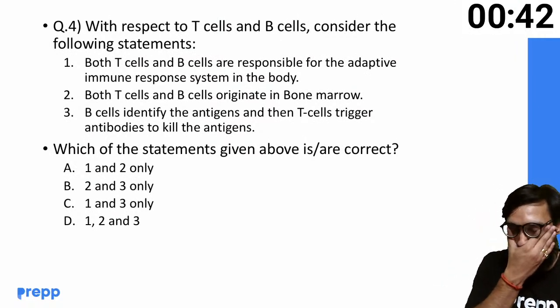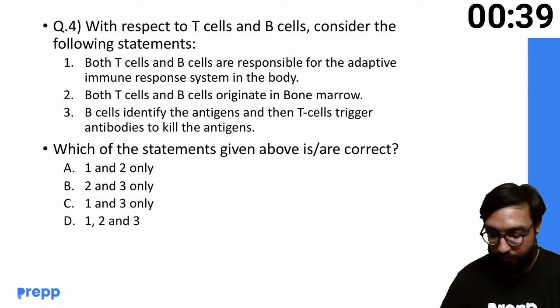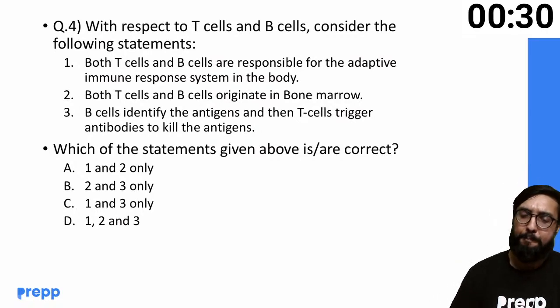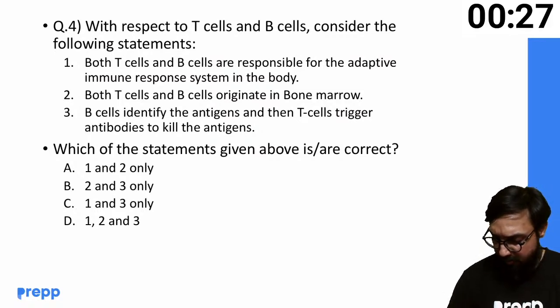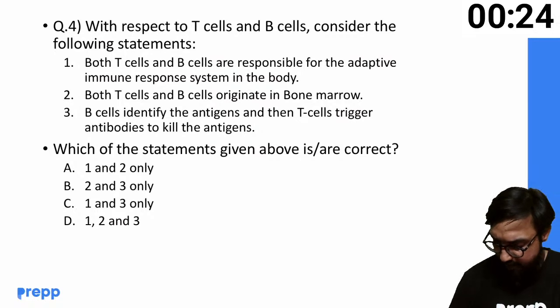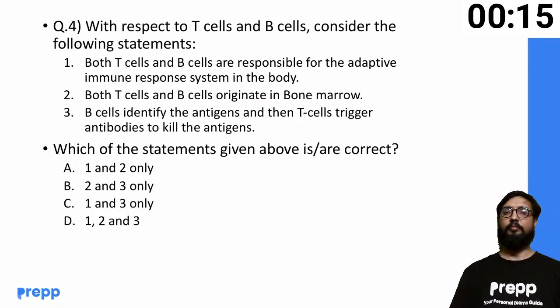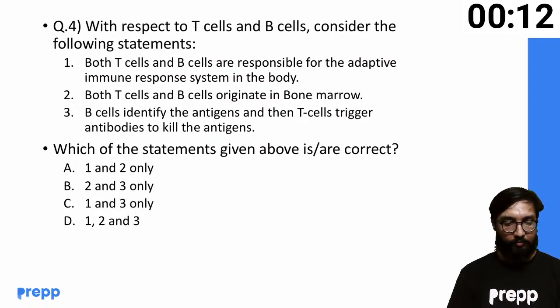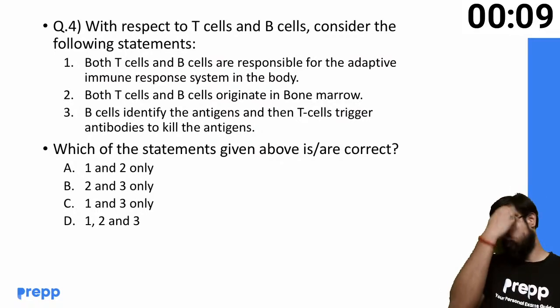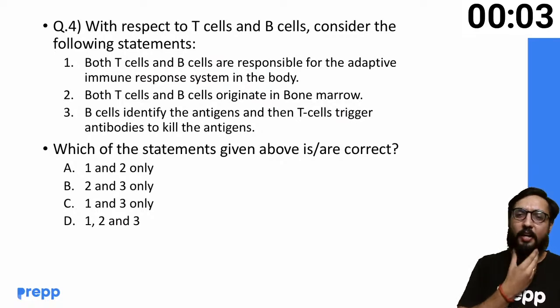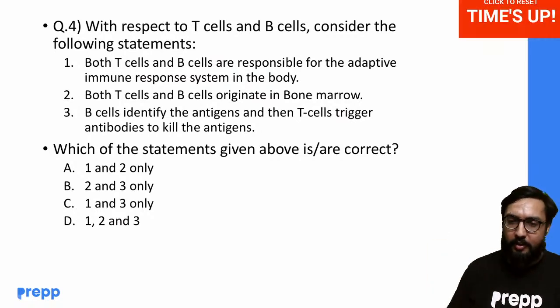Again, T cell, B cell. Yes, Anurag, Japan is JAXA. So we are going to keep this session quick and short, but very impactful.